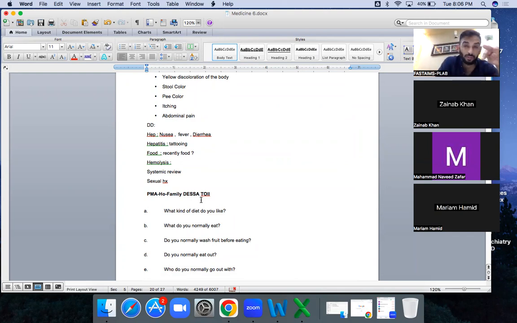These two kinds of scenarios are similar. One is with diarrhea. The patient comes with, I don't know, diarrhea or vomiting. It is food poisoning actually. And the second one is with hepatitis A. Both of these are restaurant-related. Like both of them, you need to ask about the restaurant history.